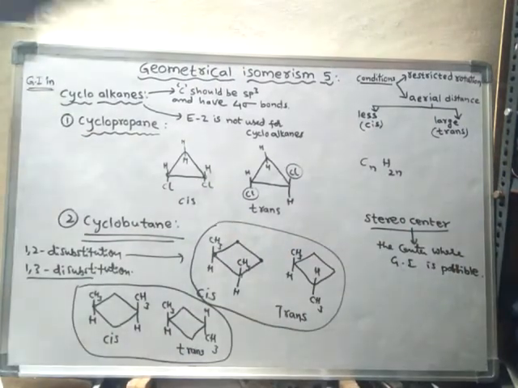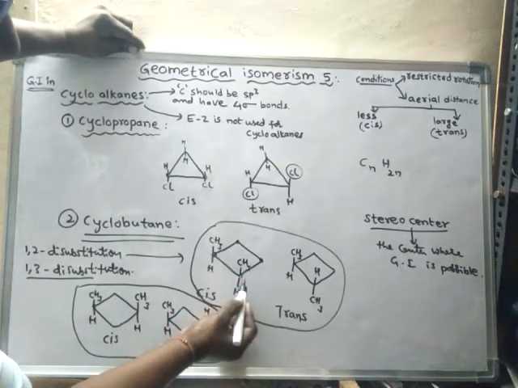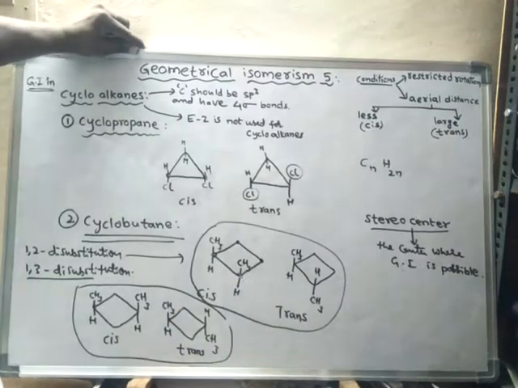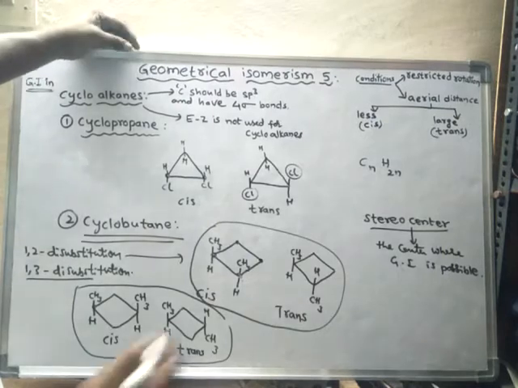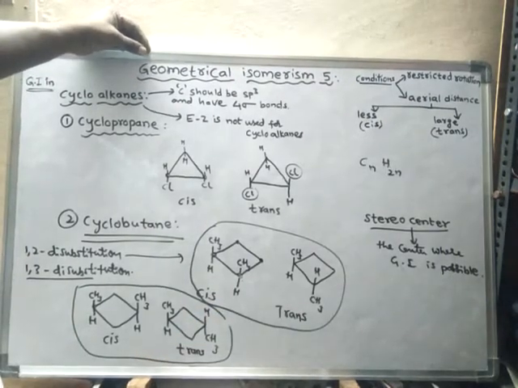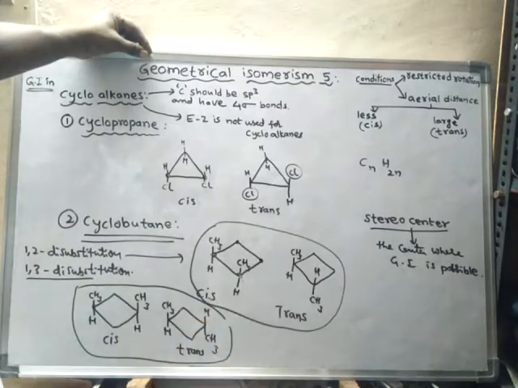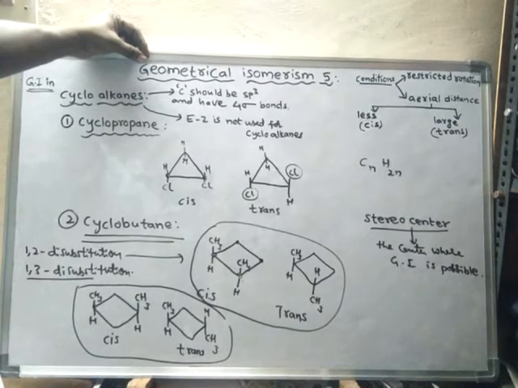For cycloalkanes, the carbons related to the stereo center should both be sp3 hybridized carbons only. If one of the carbons is not sp3 hybridized, then that center cannot be called a stereo center, because here geometrical isomerism is not possible.